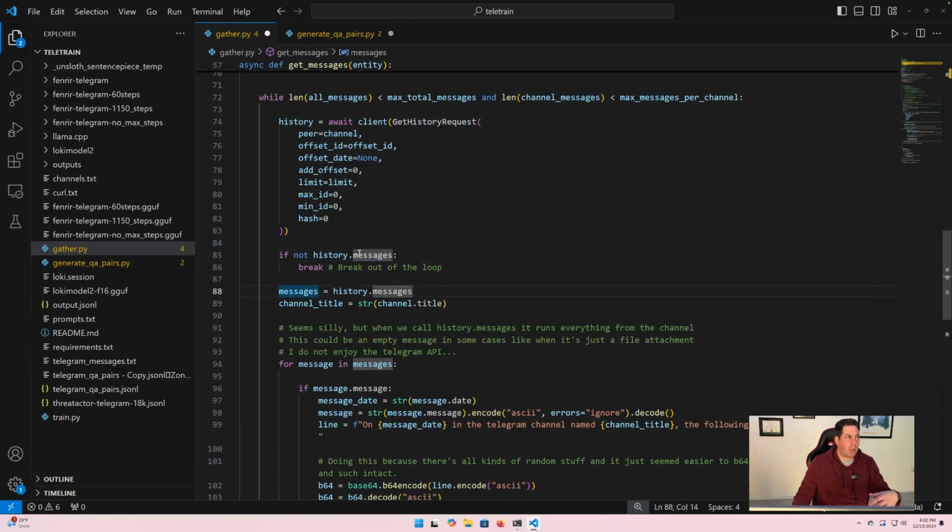Here we're saying, if there are no messages in the history request object, break out of the loop. If there are, assign that field to the variable messages. Remember, these are message objects, not actual strings. This is a list of message objects. And then we're just converting the channel title to string.